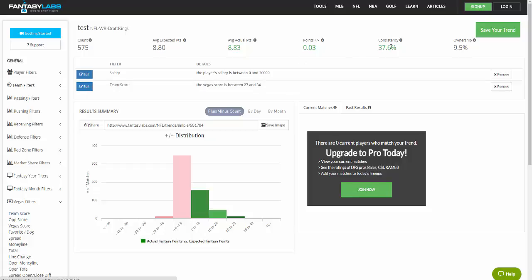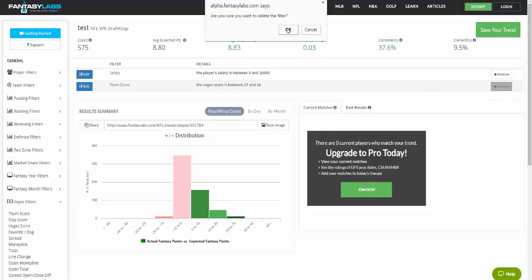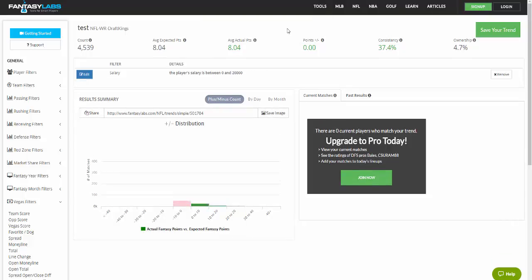Their consistency is the same, but their ownership actually jumps a whole lot. So this could be some evidence that maybe in tournaments you should actually be targeting receivers on teams projected to not score that many points, who might still be in good situations, have good matchups, and otherwise still have enough upside for you. So we'll remove that and look for a better trend.